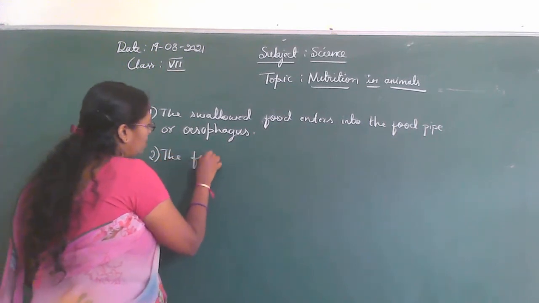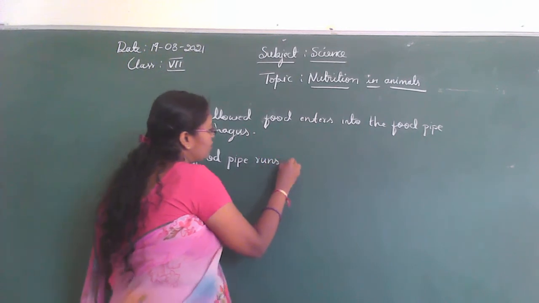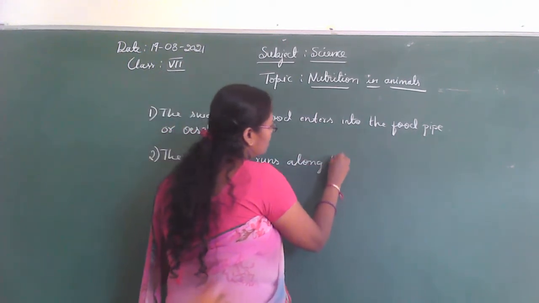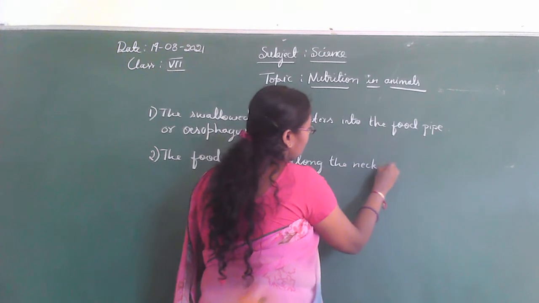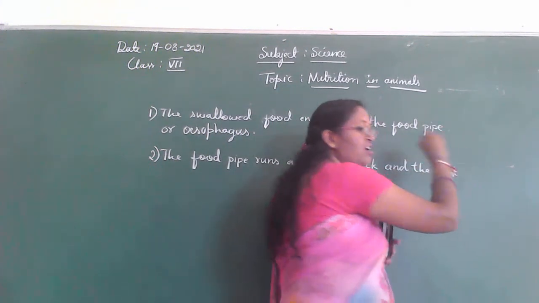The food pipe runs along the neck and the chest of our body.